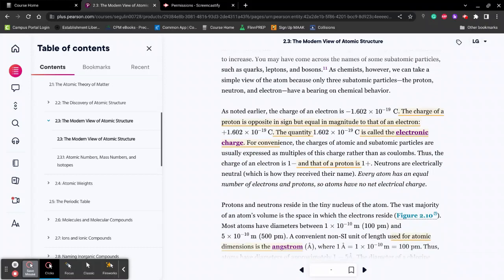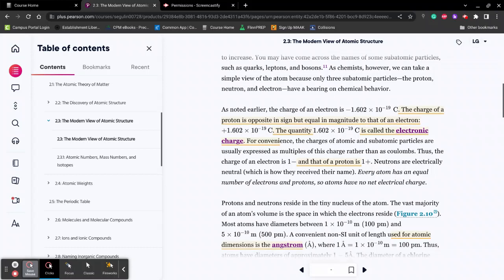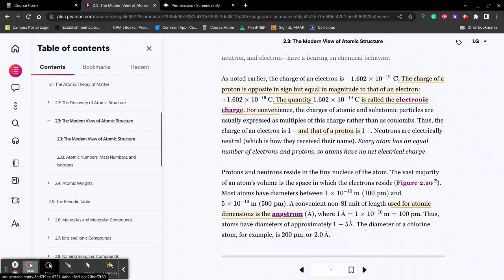Some things that are notable in this chapter are the charge of protons, which is equal to 1 coulomb. This makes it easier for us to do the charge of an electron, which is negative 1, and the charge of a proton is plus 1, since they're oppositely charged. Also found in atoms are neutrons. They don't have any charge at all, so the only thing they matter for is weight.